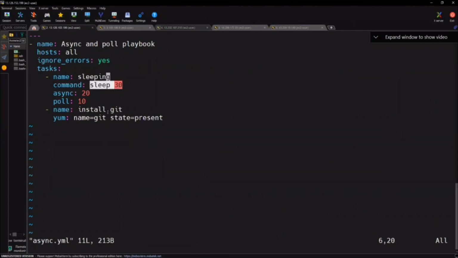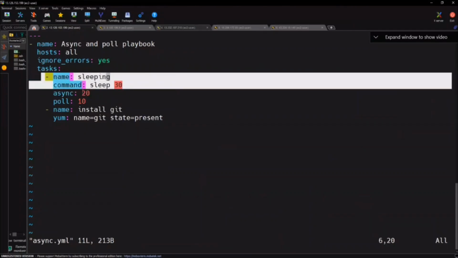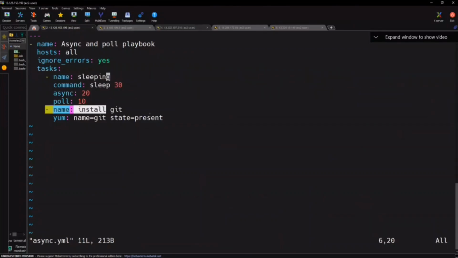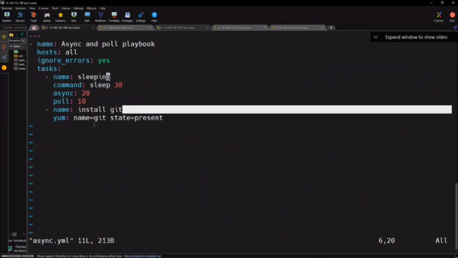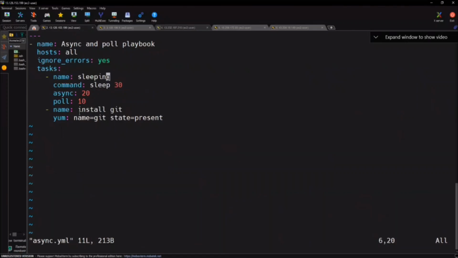Let's say you're installing Windows Update or installing Maven. Maven takes a few seconds, but in real time, if you have a task which is taking more time, is it good to wait? So mention async, saying this task, whatever it is, I'm just putting a simple command called sleep, should get completed within 20 seconds. If not, skip it and go to the next task. Every 10 seconds, the poll will go and check whether the task is completed. It will completely ignore it. Absolutely.